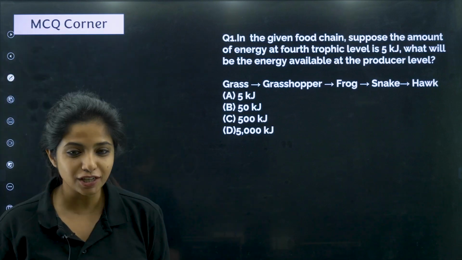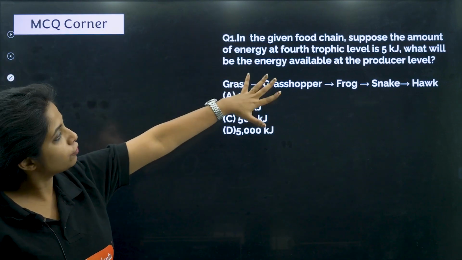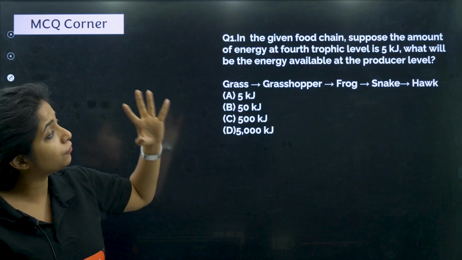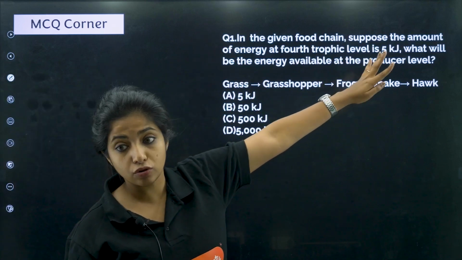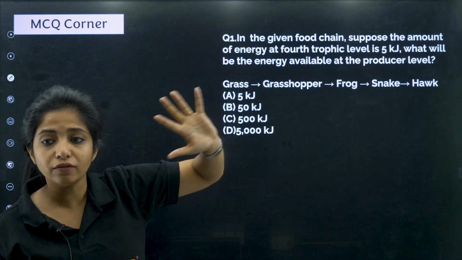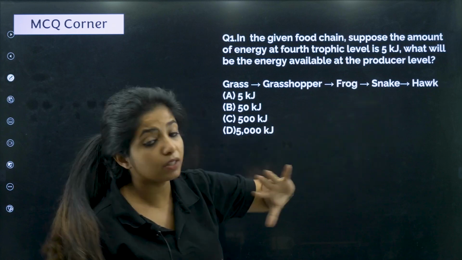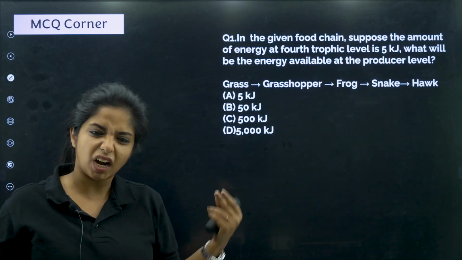Here I have the first question. In the given food chain, suppose the amount of energy at the 4th trophic level is 5 kilojoules. What will be the energy available at the producer level? I didn't understand the question, ma'am.